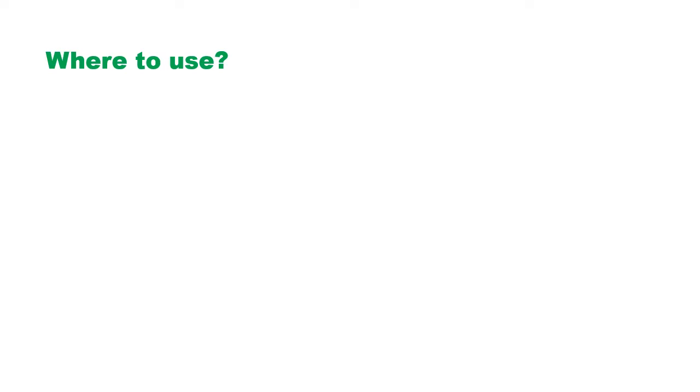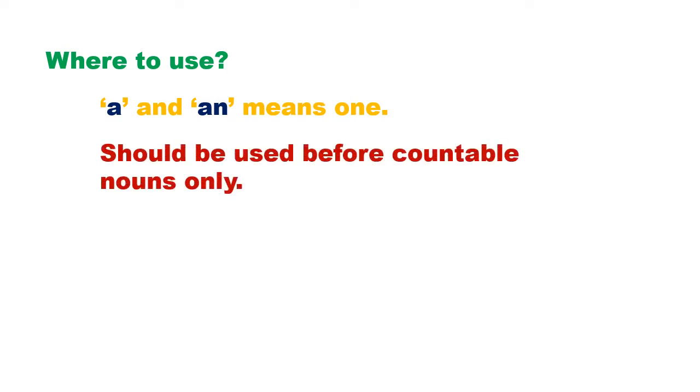Now let's learn where to use them. What does a or an mean? It means one. An apple means one apple. A dog means one dog. So these articles should be used only before countable nouns.